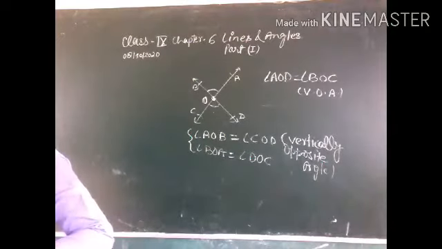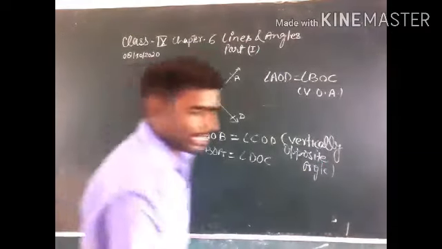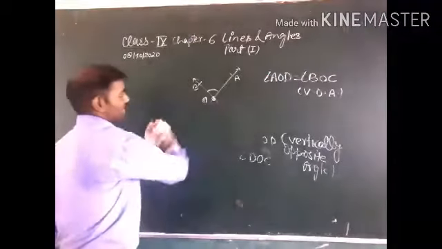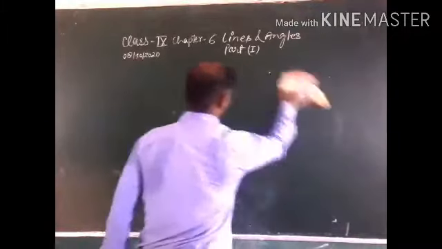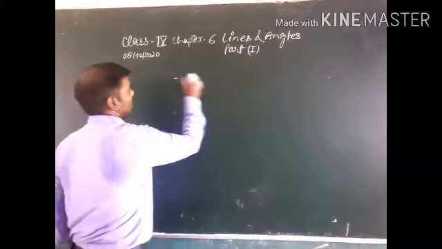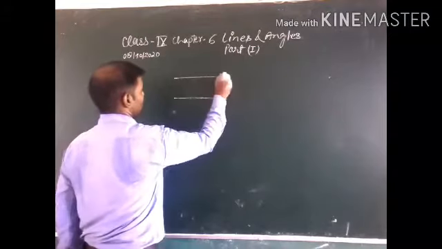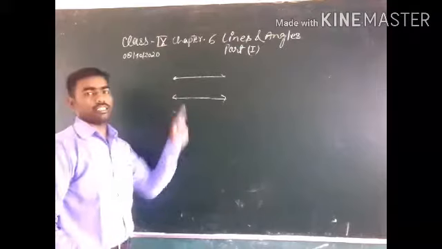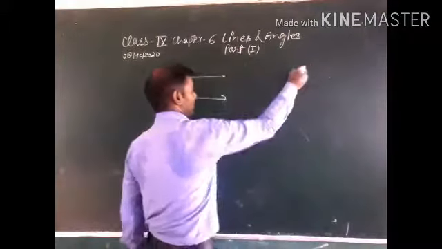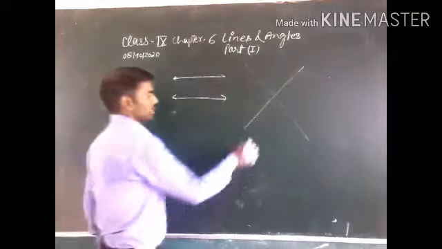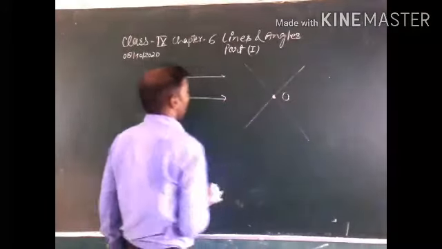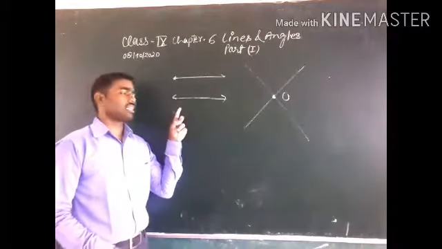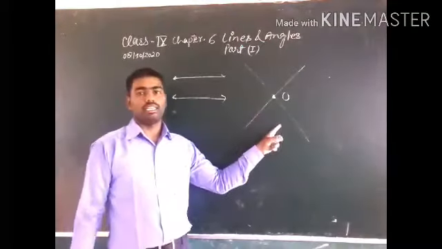Now, what are intersecting lines and non-intersecting lines? You can see in this figure, this line and this line are non-intersecting lines because these lines are parallel. This line and this line are intersecting lines. They intersect at point O, and the others do not intersect at any point. So these are non-intersecting lines, and these are intersecting lines.